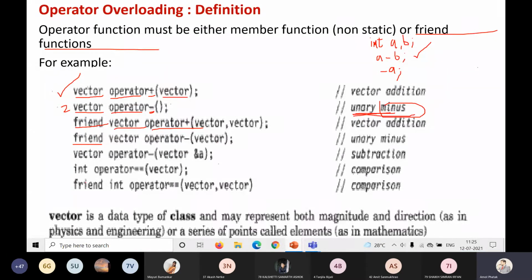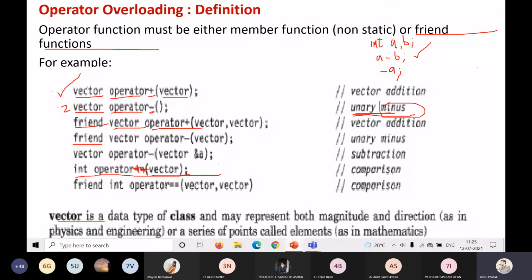Here, if I look at this, it will be my integer, and then I have the operator. You may consider it as the minus minus operator, or maybe I can use the plus plus operator. The pre-increment and post-increment operators that we are using, we can overload these operators also: integer operator plus plus, and this is my list of arguments. So these are the different examples.